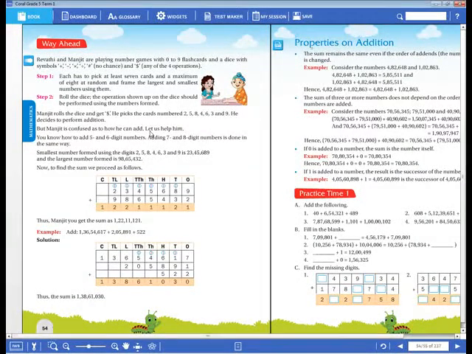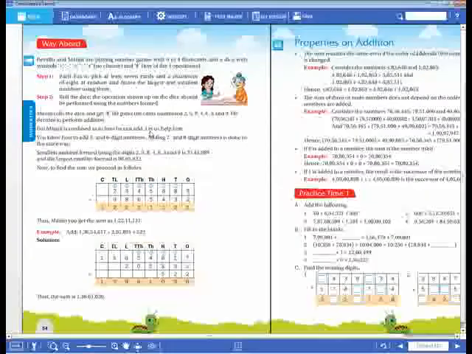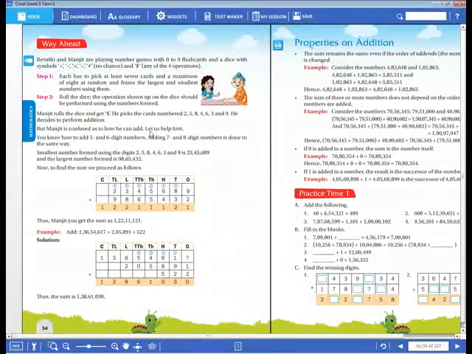Okay, dear children. So have you understood that? When we change the order of the given numbers, we still get the same sum. Sum means the result of the addition. The result of the addition is the same answer.